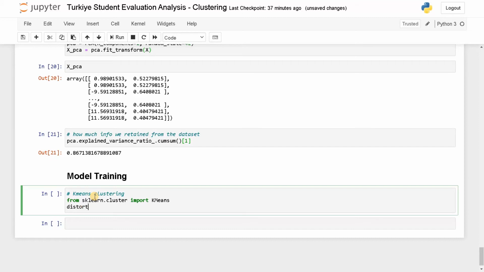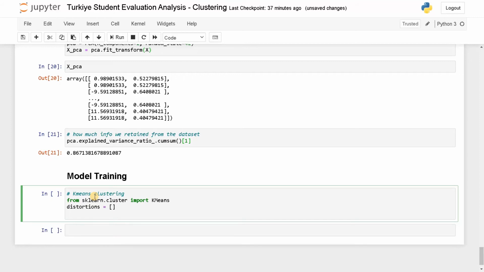So distortions equals an empty list. Distortion is like a metric in clustering. Like in supervised learning, we don't have any output variable in this data set. In order to find the best model, we need to pick the model with the least distortion. After that, we need to try different clusters. So I'll say cluster range equals range from 1 to 5. So this will return a range.